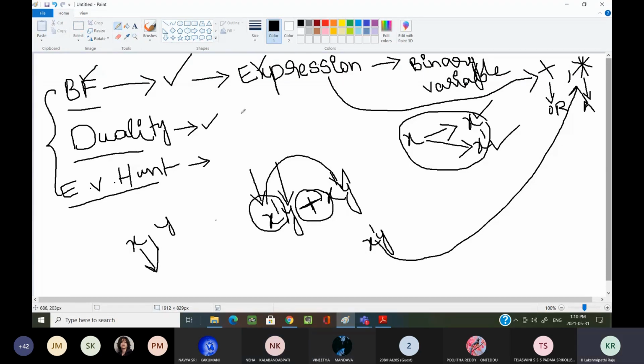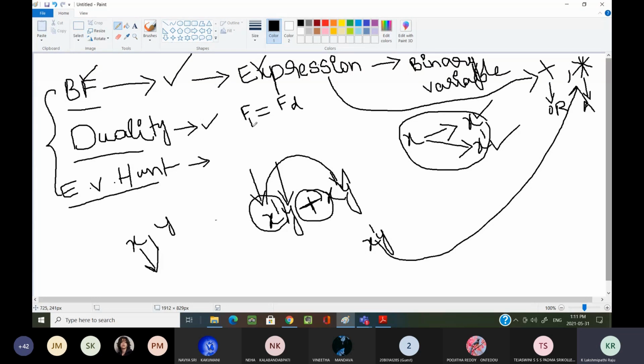Duality is nothing but, let us consider f is my function. It contains binary variables and binary operators as well as identity elements. Now Fd I can call as the dual of the given function. How am I getting this Fd?